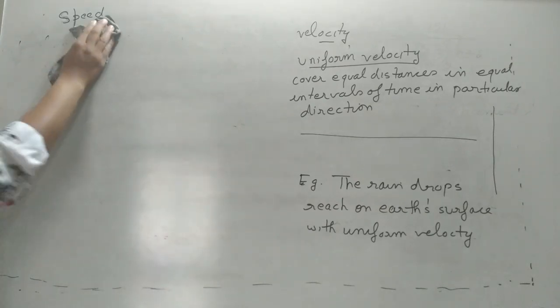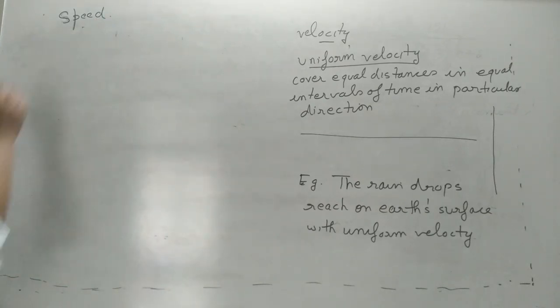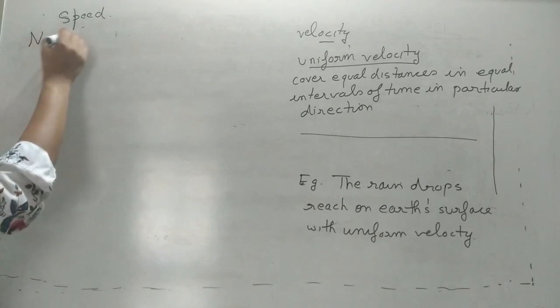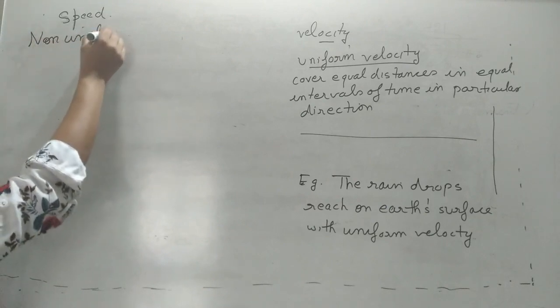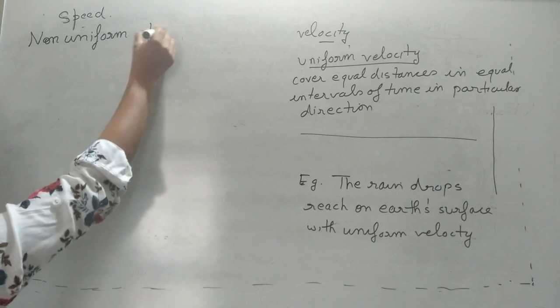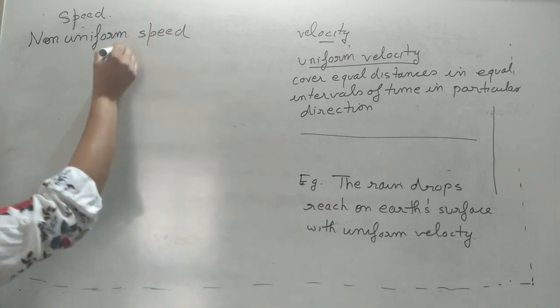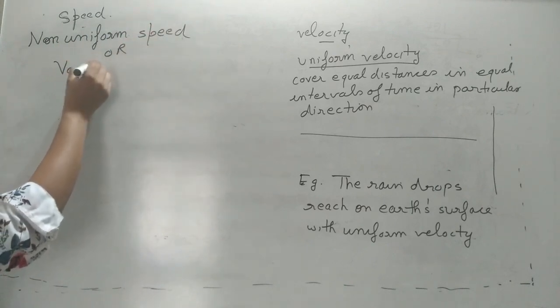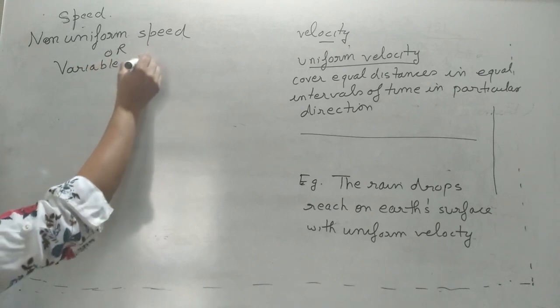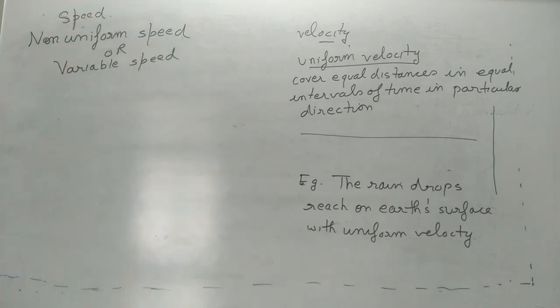Now, just as we have done uniform speed, another term is non-uniform speed. It is also known as variable speed. In the exam, the question can come in any way: what is non-uniform speed or what is variable speed?